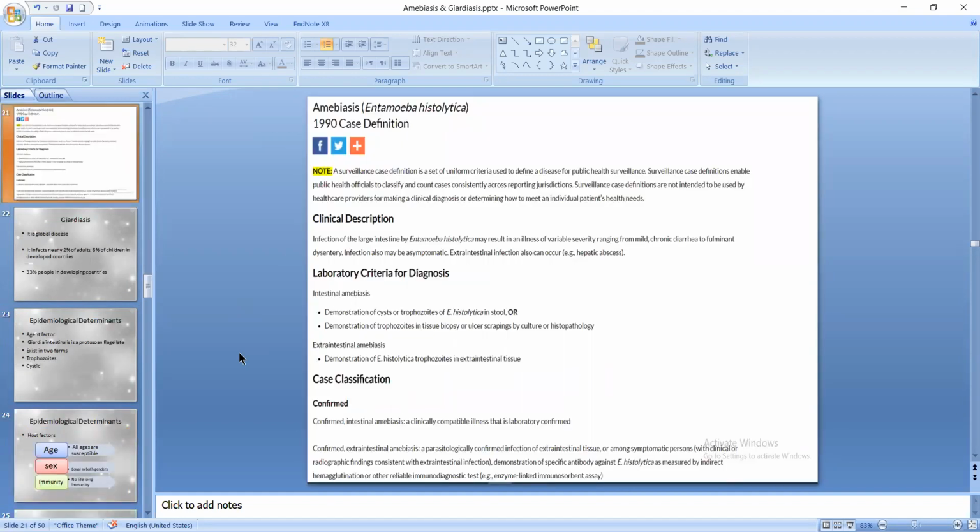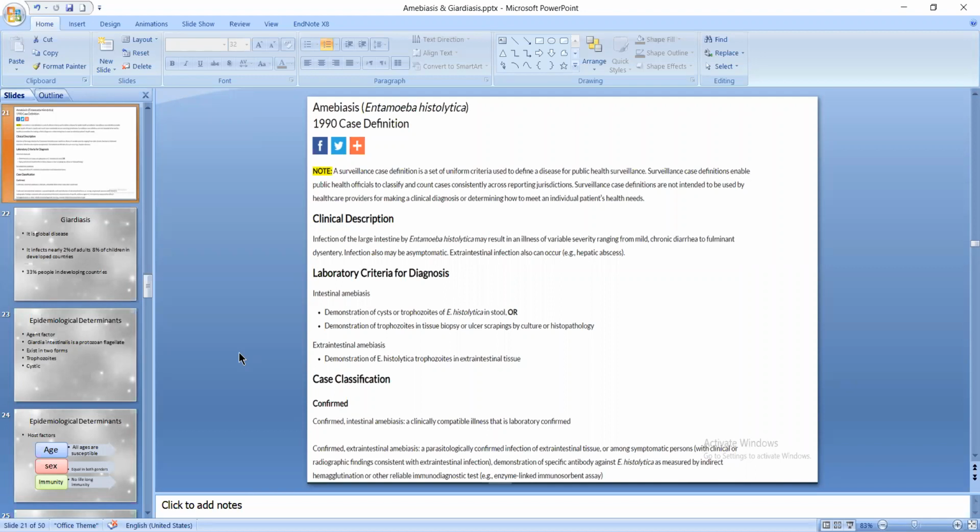There is a proper surveillance system for amoebiasis, with a proper case definition, laboratory criteria, and case classification. Case definition: infection of the large intestine by Entamoeba histolytica may result in an illness of variable severity, ranging from mild chronic diarrhea to fulminant dysentery. Infection may also be asymptomatic, and extra-intestinal infection can also occur, for example, hepatic abscess.